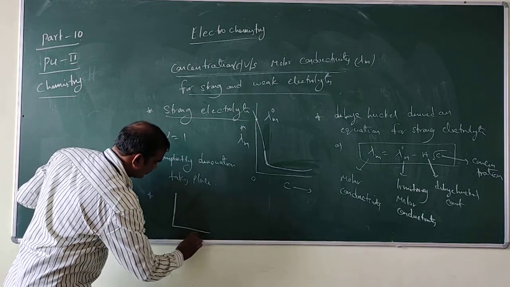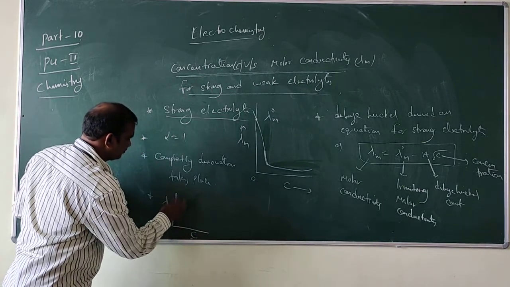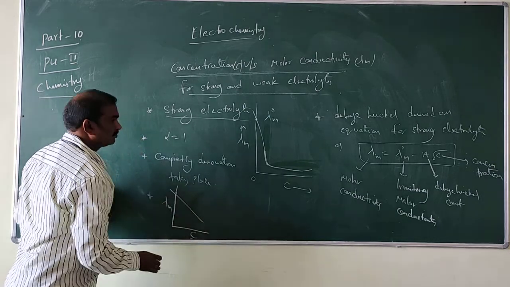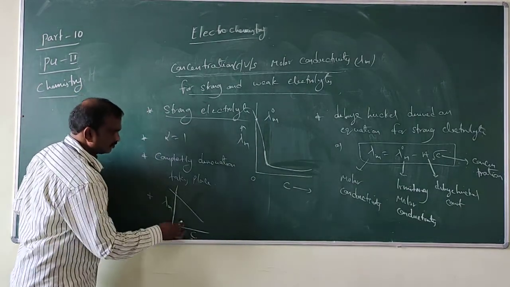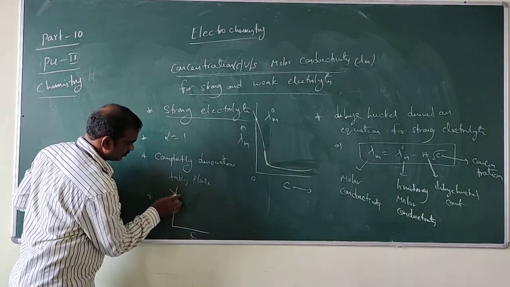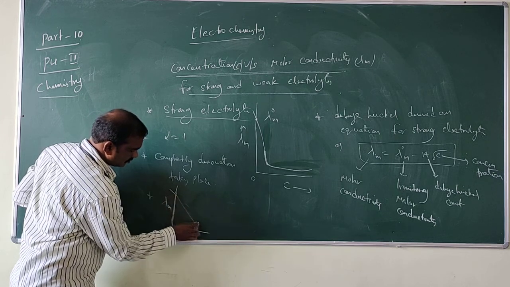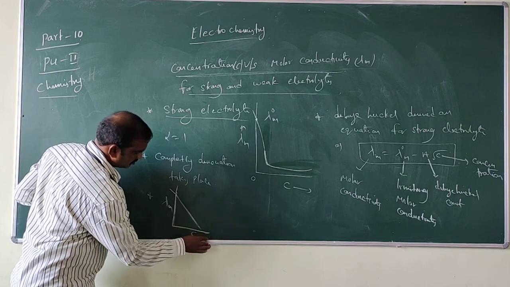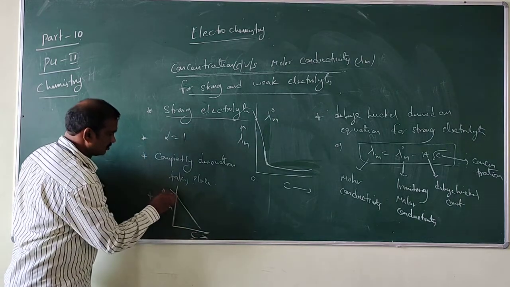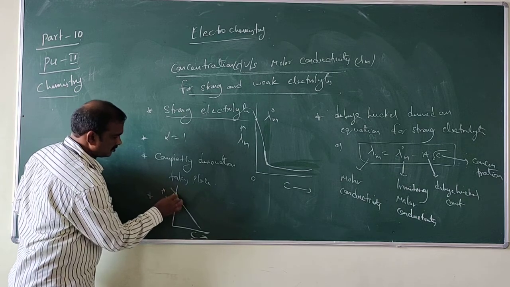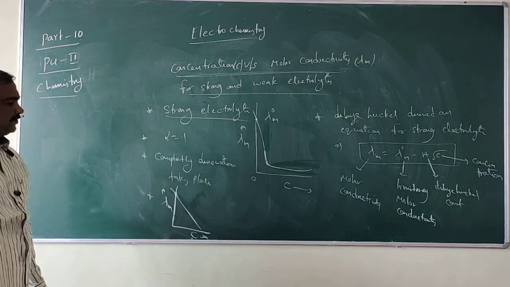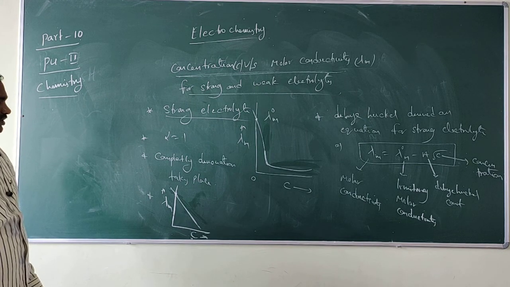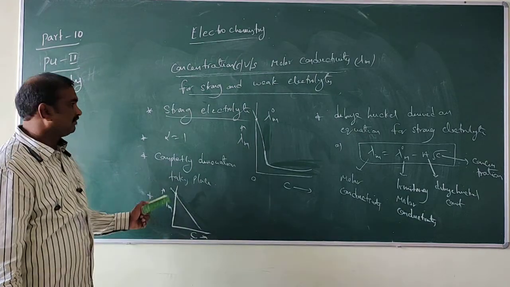This is lambda m and this is the limiting molar conductivity. So Debye-Hückel derived the equation for limiting molar conductivity, and this graph is for strong electrolytes.